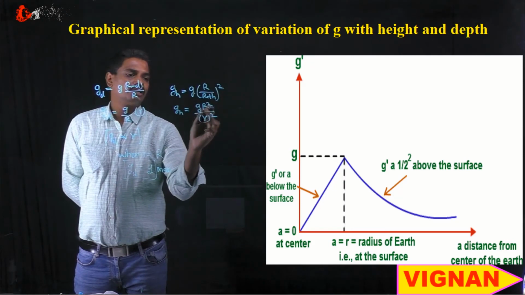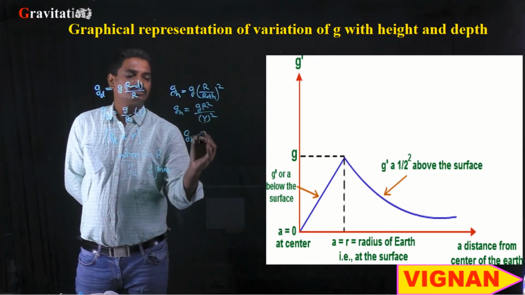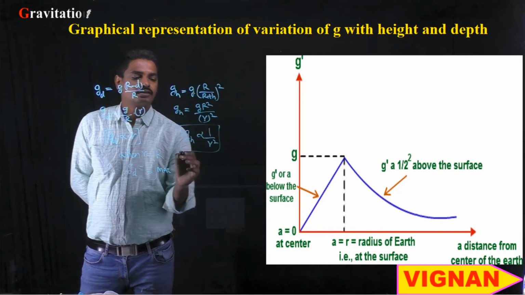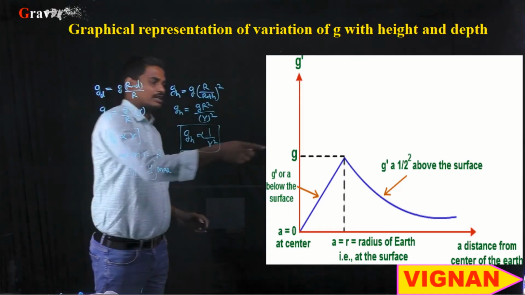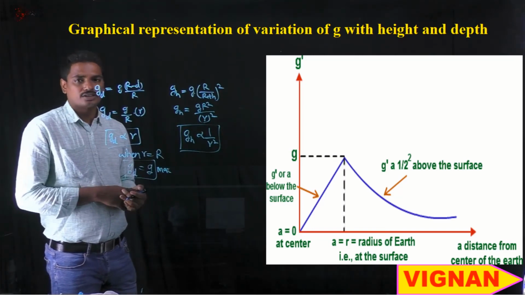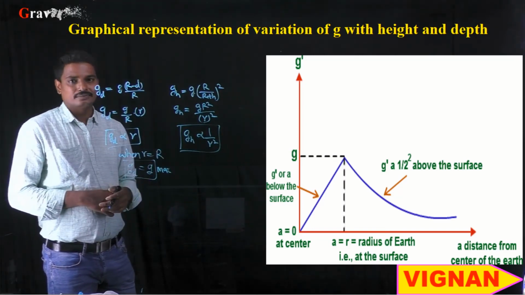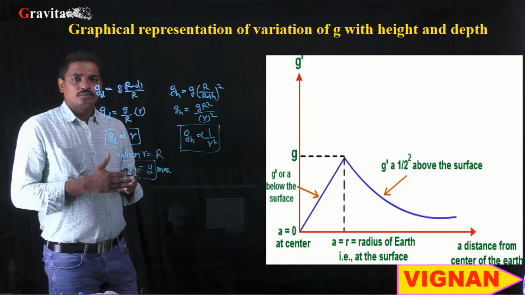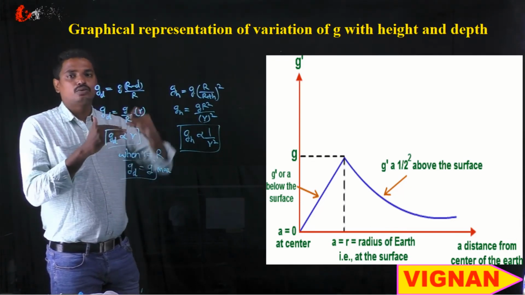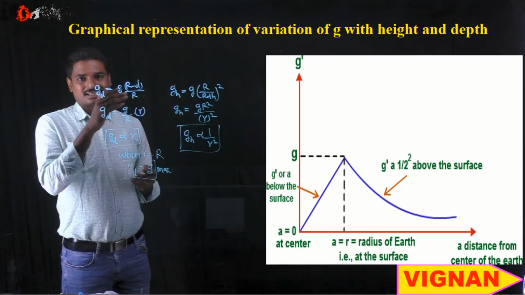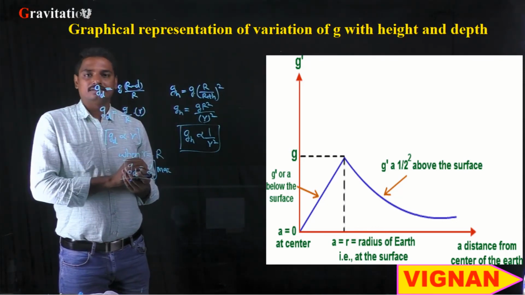So as g and R are constant, g_h is proportional to 1 by r square. So the graph is as shown there. As g is proportional to 1 by r square, it is decreasing. So that means if we go from the surface of the planet to a height h, as we go up, the acceleration due to gravity will be decreasing.